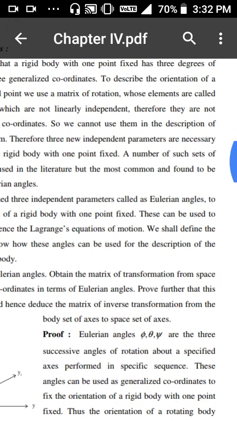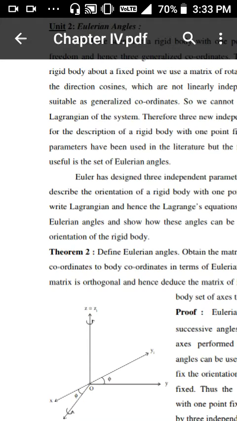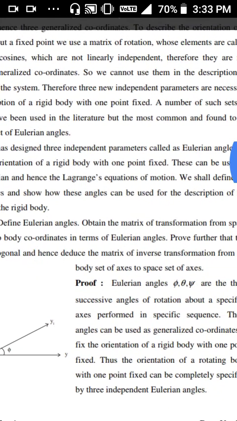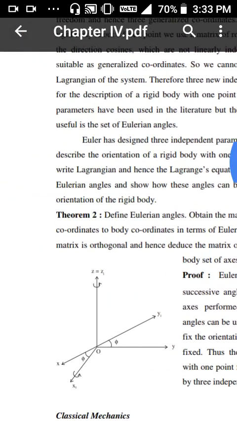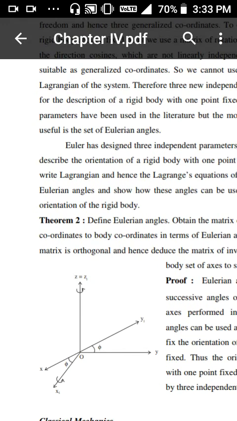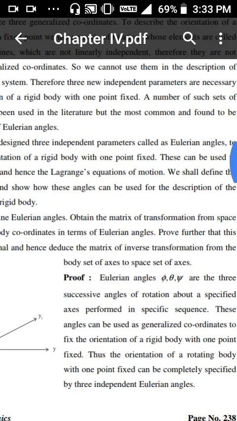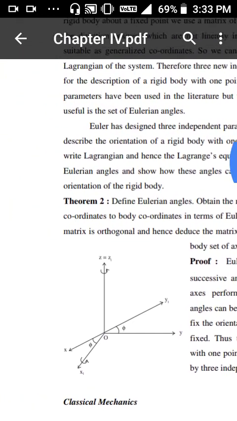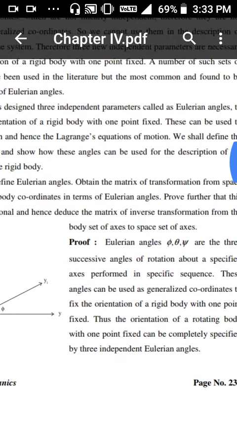A number of such sets of parameters have been used in the literature, but the most common and most useful is the set of Eulerian angles. Euler designed 3 independent parameters called the Eulerian angles to describe the orientation of a rigid body with one point fixed.